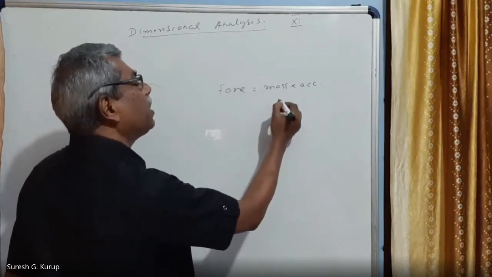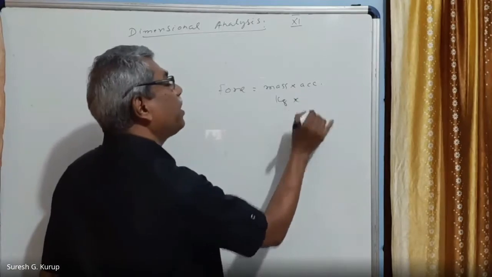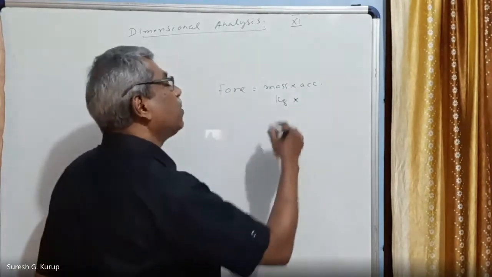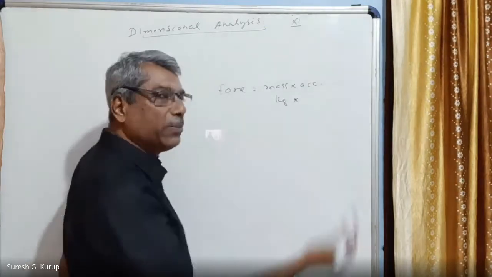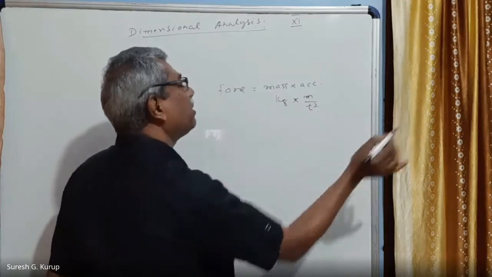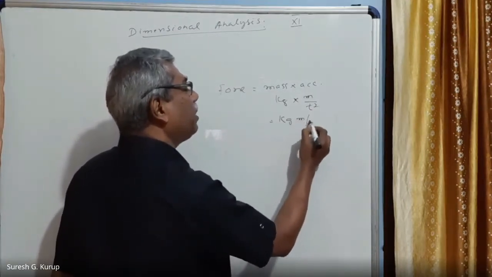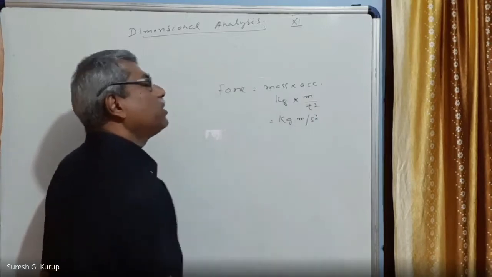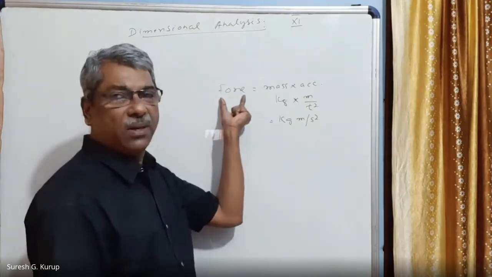Mass is measured in kg, and acceleration, as we have discussed, is equal to velocity by time. Velocity is equal to displacement by time. Therefore, acceleration is displacement over time square. Displacement is in meter and time square is in second square. So we got kg meter per second square, because time is in second. This is the unit of the quantity force.